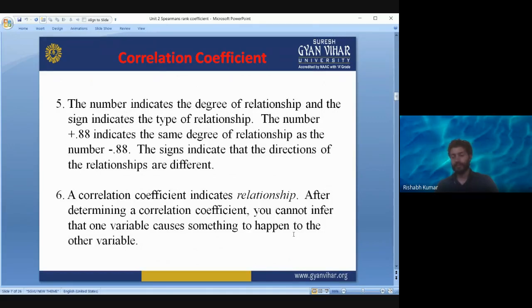For example, if we are increasing the height of a person, its weight is also increasing, so that is a positive correlation, right? Or if we are increasing the salary of a person, its happiness is increasing, then that is also a positive correlation.